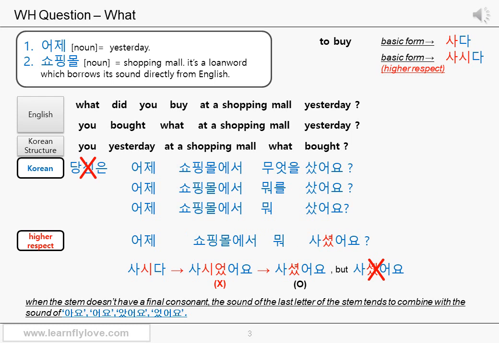So the sentence with the higher respect form is 어제 쇼핑몰에서 뭐 사셨어요? What did you buy at a shopping mall yesterday? 어제 쇼핑몰에서 뭐 사셨어요? Okay, great.